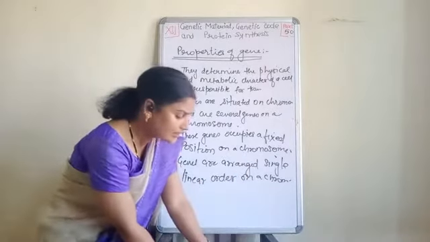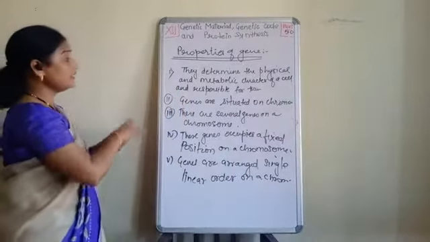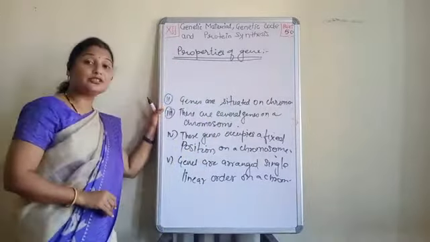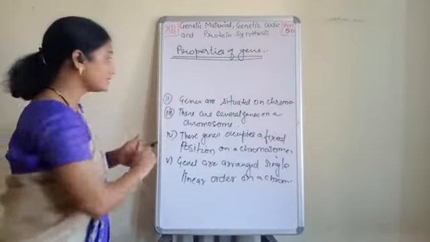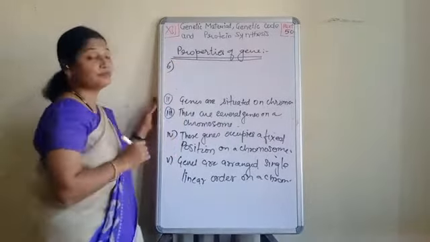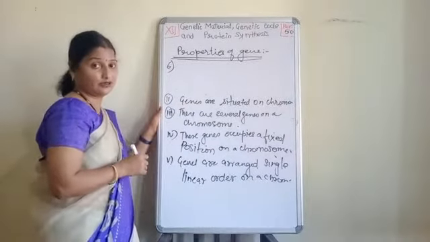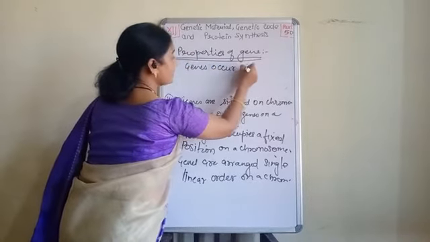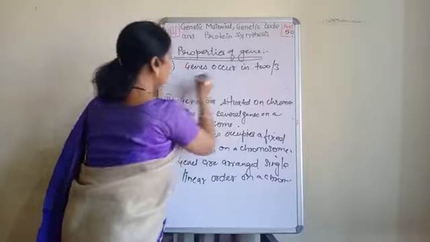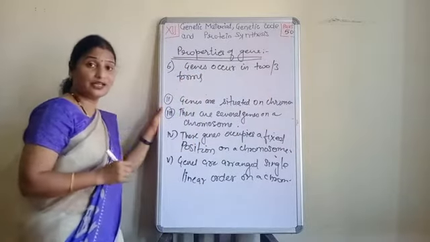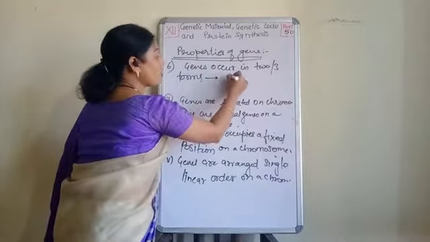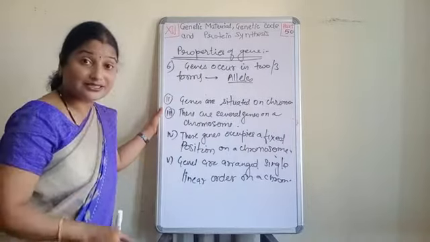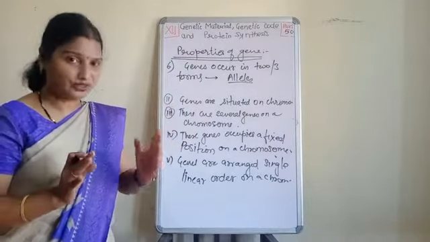Now see, next point. A single gene may occur in 2 or 3 forms, and these 2 to 3 forms are called as the alleles. Now children, this term is also very common for us. Okay, what is the term? That genes occur in 2 or 3 forms. Okay, and these forms are called as the alleles, and these alleles express the contrast trait. This we have already read.